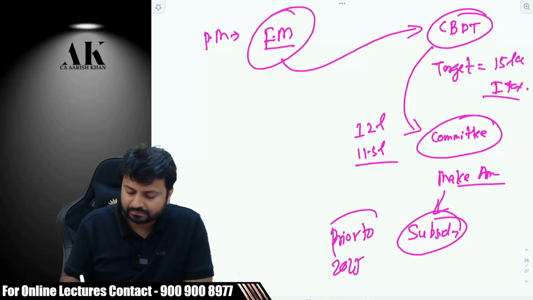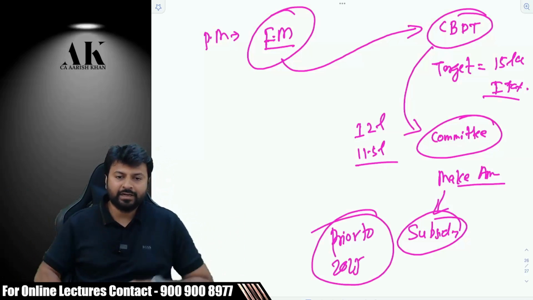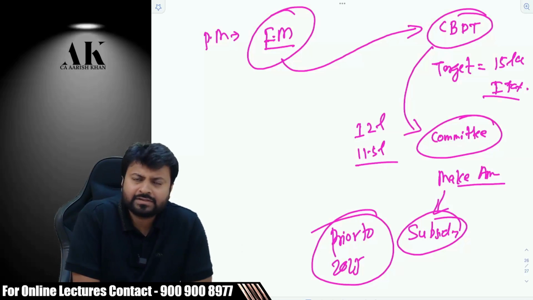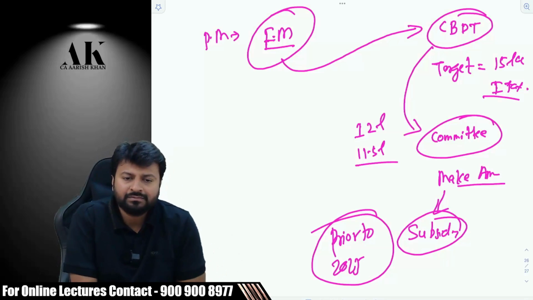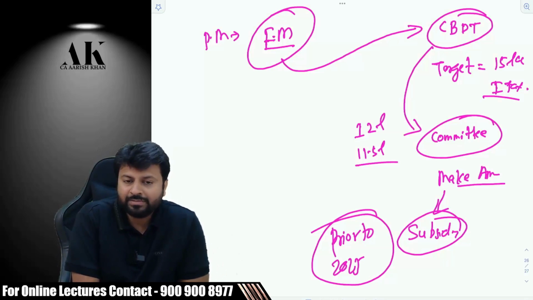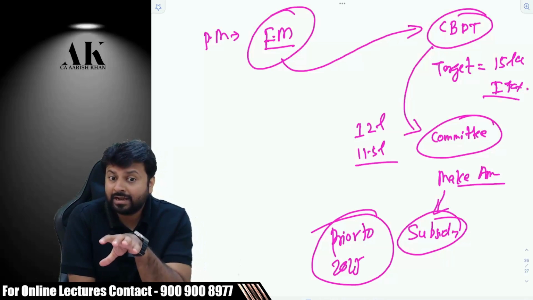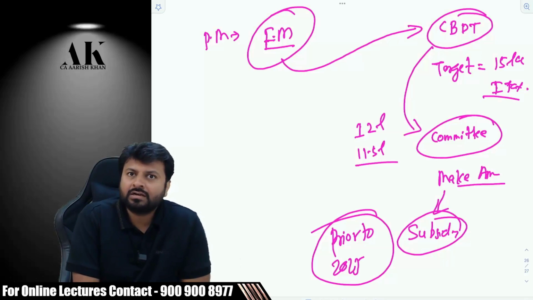So prior to 2015, subsidy was not taxable in India. Any kind of subsidy which you receive from the government was not a part of income. So CBDT had an eye on the volume of subsidy. They saw that the amount of subsidy in one financial year, given by various central and state governments, is approximately 10 lakh crore. If that is 10 lakh crore, why not target subsidy? We'll get 3 lakh crore in one shot as 30% tax.